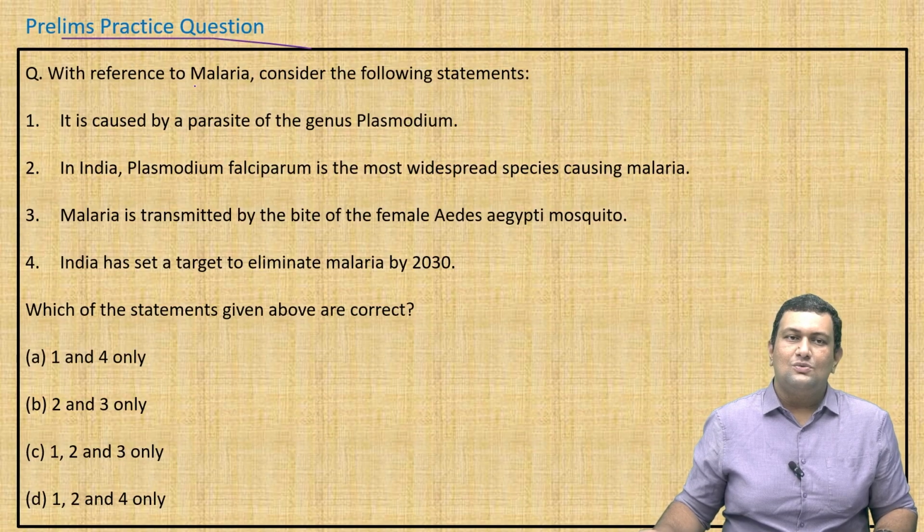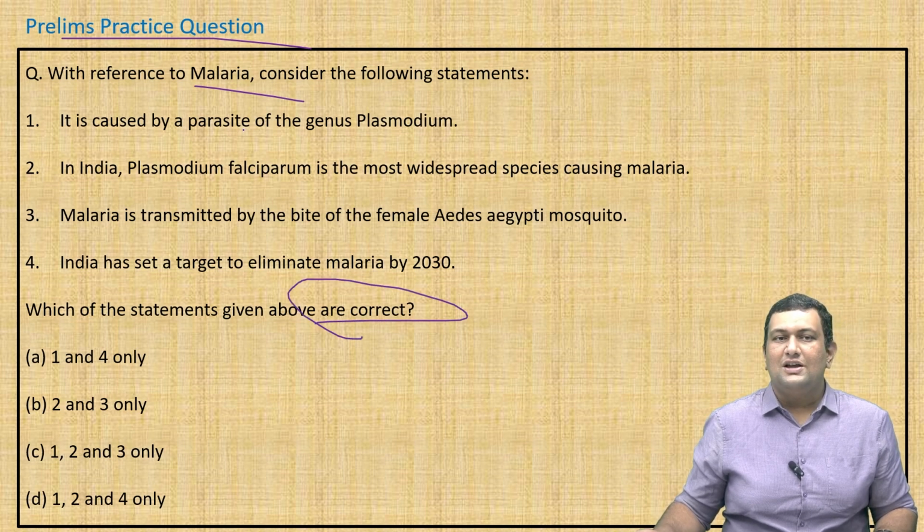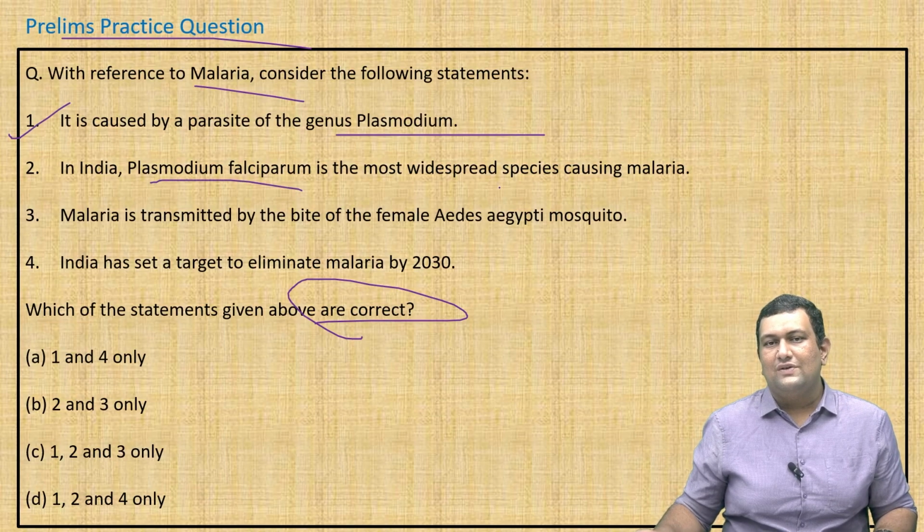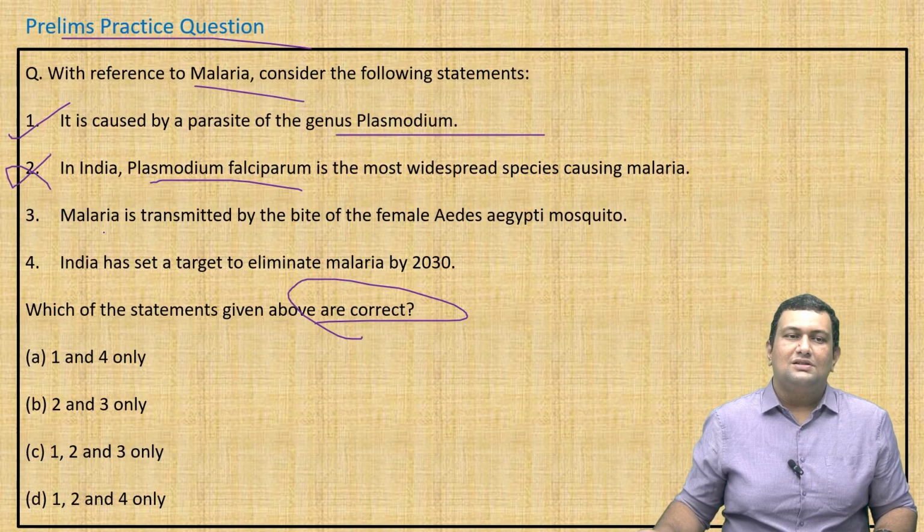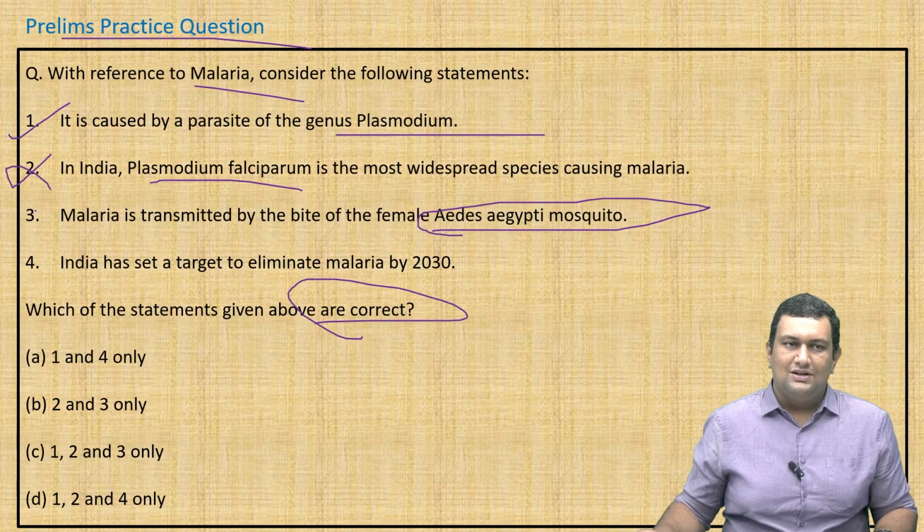The question is, with reference to malaria, consider the following statements, and find the correct statements. First statement is, it is caused by a parasite of the genus Plasmodium. Yes, this is correct. Second, in India, Plasmodium falciparum is the most widespread species causing malaria. No, this is incorrect. It is actually in the African region. Third, malaria is transmitted by the bite of female Aedes aegypti mosquito. This is also incorrect. Fourth one, India has set a target to eliminate malaria by 2030. Yes, this is correct. So the answer will be option A, 1 and 4 only.